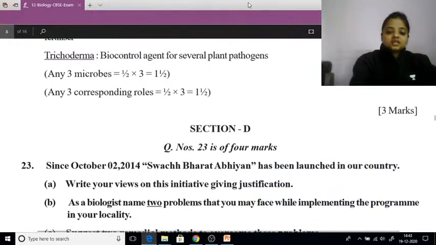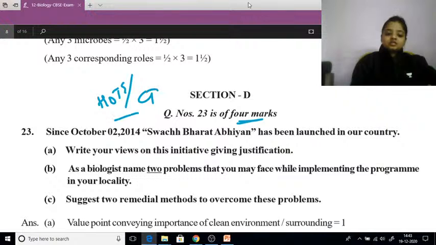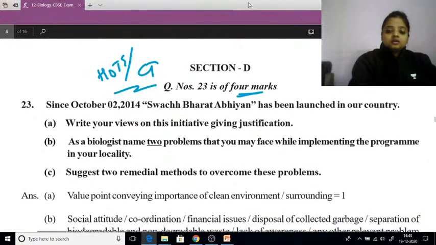Now comes section D, which has 4-mark questions, and it has only one question. This question will be a thought-based or critical-thinking question. Now comes question number 23.